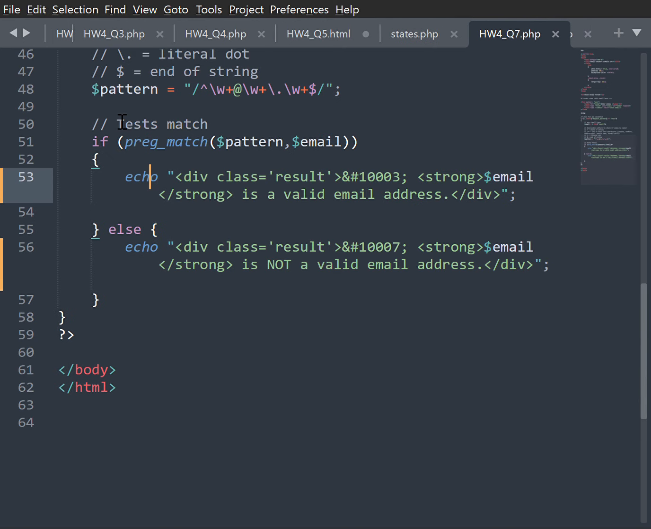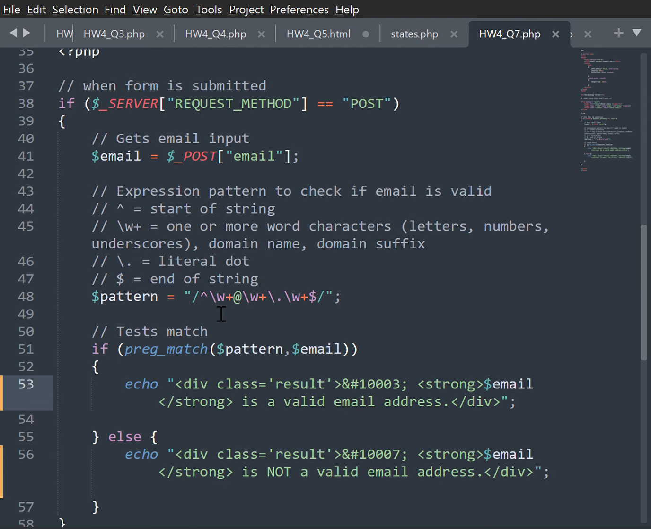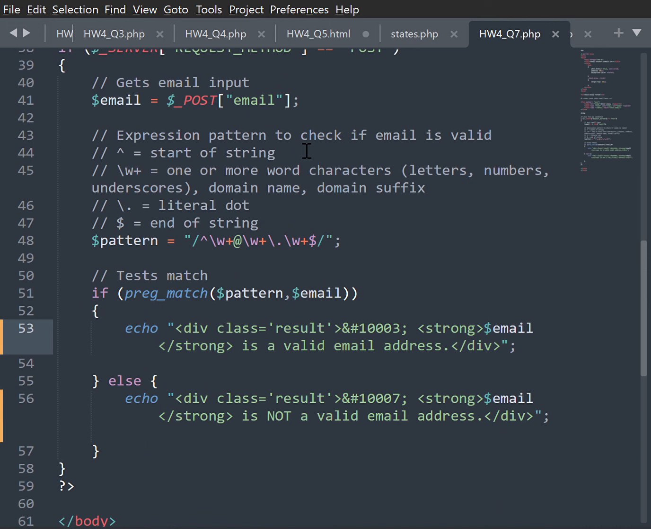Going on to question 7, which is example 19.8. We're checking the email format, and we're verifying that the email is in correct order. So you can see we have that here. If I write anything in it, it will show no, it's not a valid email address. And then we have the expression pattern. We have the start of the string, one or more word characters, end of string. This is the pattern.